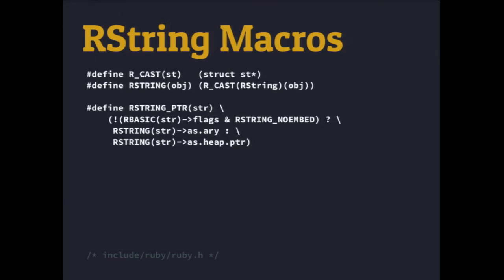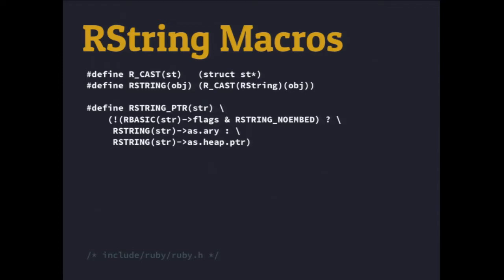So anytime you're trying to get a pointer back for a string, you're using this RString pointer. And what that's doing, it's going to run this code. So you're passing the string in. It's going to run the RBasic macro on it. Again, you can see how many macros are being used in this exact scenario. So you're using the RBasic macro to get the string and retrieve the flags out of it. That's going to tell us whether it's marked for collection, if it's an embedded object. So in this case, if it's 23 or less, that data is embedded directly in it. If it's not, that flag is not set.